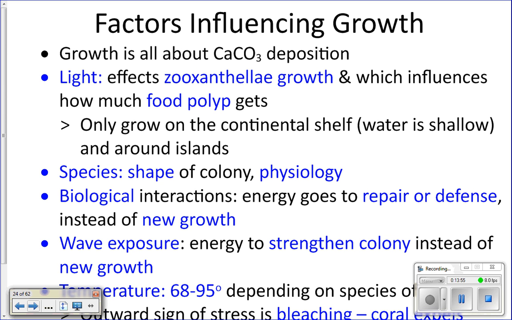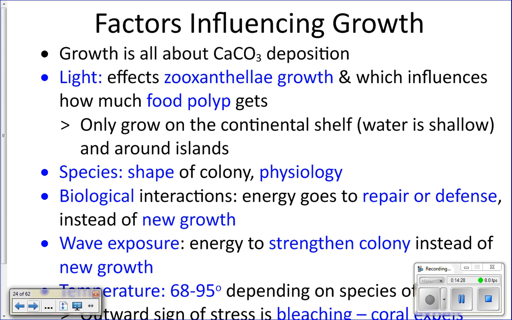Also, biological interactions are going to affect how fast that coral can grow. So there's always a huge competition for light and for space on the reef. Light because they need the light to do photosynthesis and to survive. And then space because they need a space to settle down and attach to, and then start growing. And if they're growing next to another coral, they can be competing for light. So these are my toys. We're going to play with these to explain this.